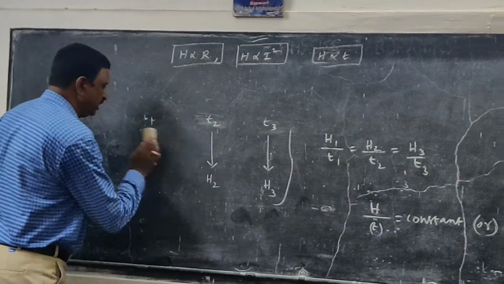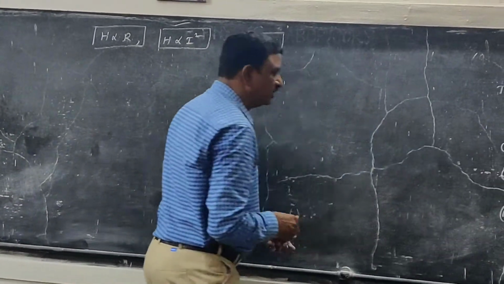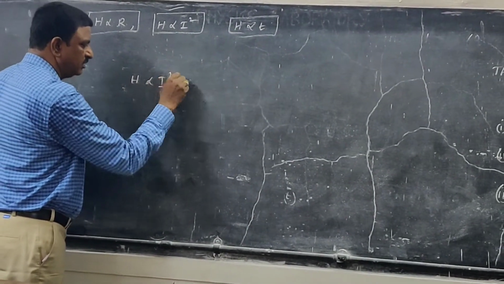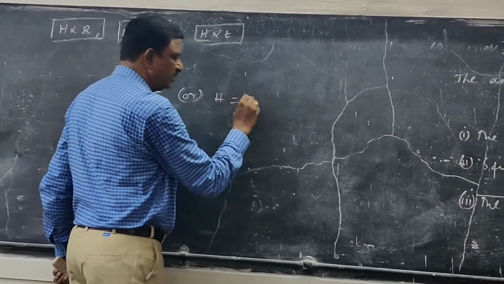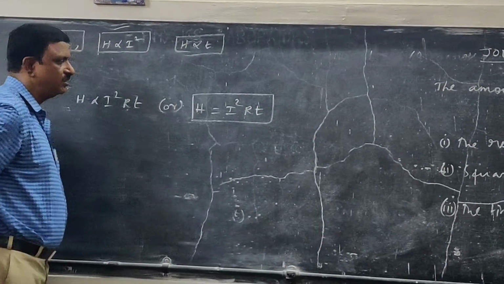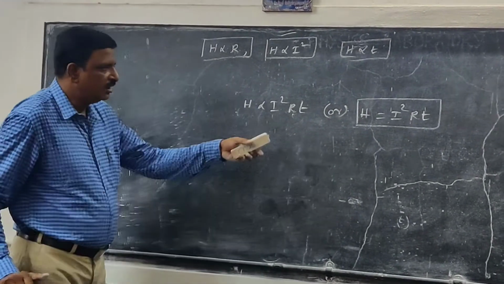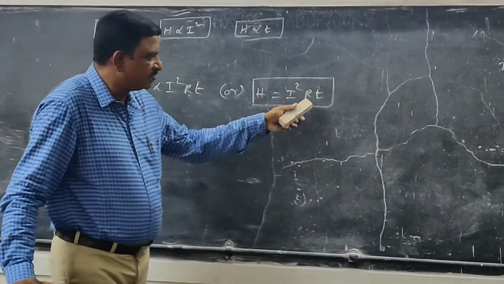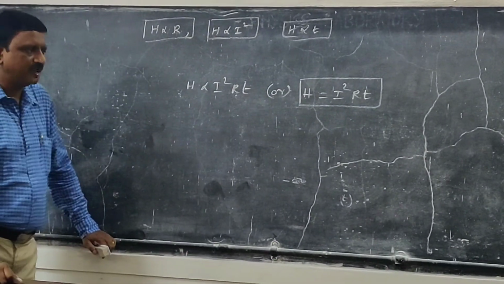If you combine these three equations you can write like this: H is proportional to I squared RT, or you can write H is equal to I squared RT. So this is the mathematical equation of Joule's law of heating. This equation gives how much heat energy is generated when a current of I ampere is passed through a coil of resistance R for a time interval of T seconds. So H equal to I squared RT.